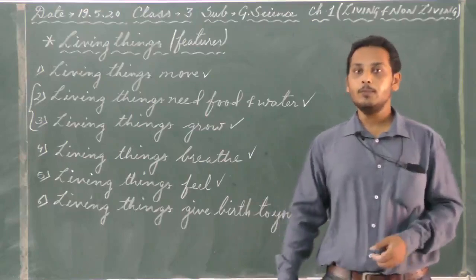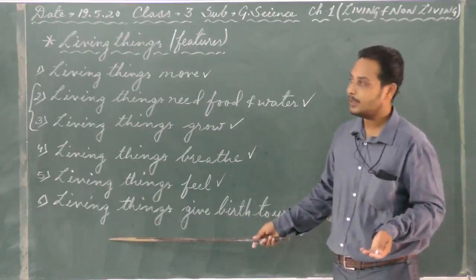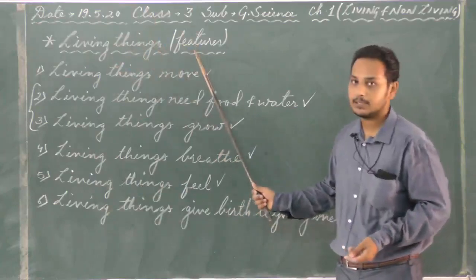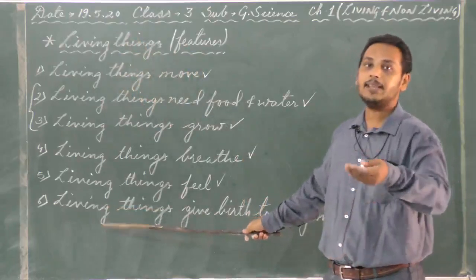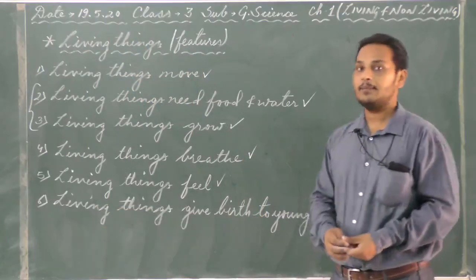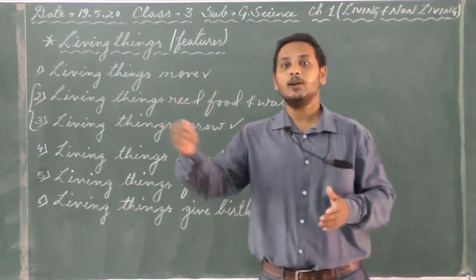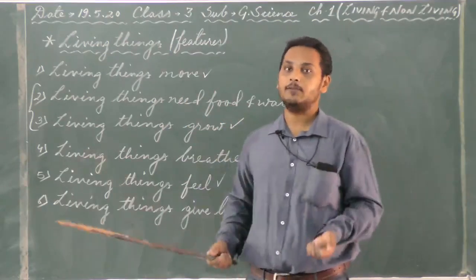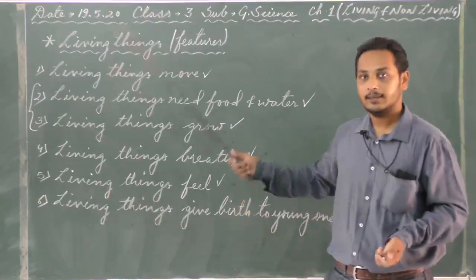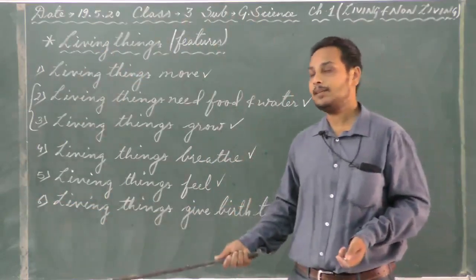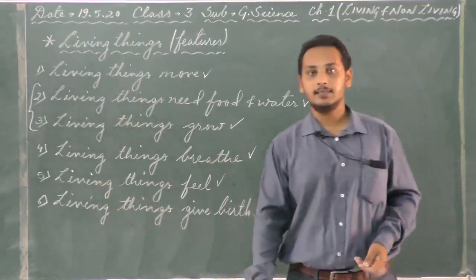So I hope you have understood these 6 points that I discussed with you. That is the features of living things, that means what living things can do. At the same time, I also explained what non-living things cannot do. It is just the opposite. Whatever living things can do, non-living things cannot do any of these features.